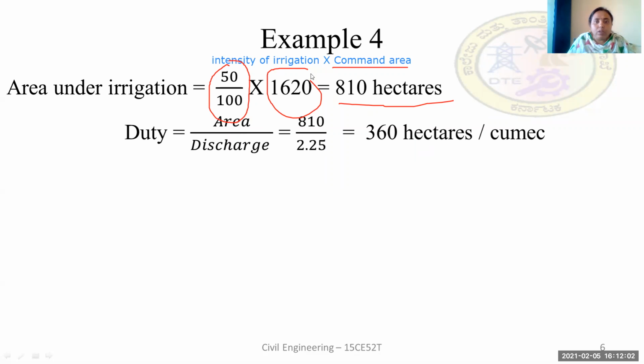The area is 810 hectares and the discharge in the first system is 2.25 meter cube per second. By substituting these values, we get the duty as 360 hectares per cumex in the first system.